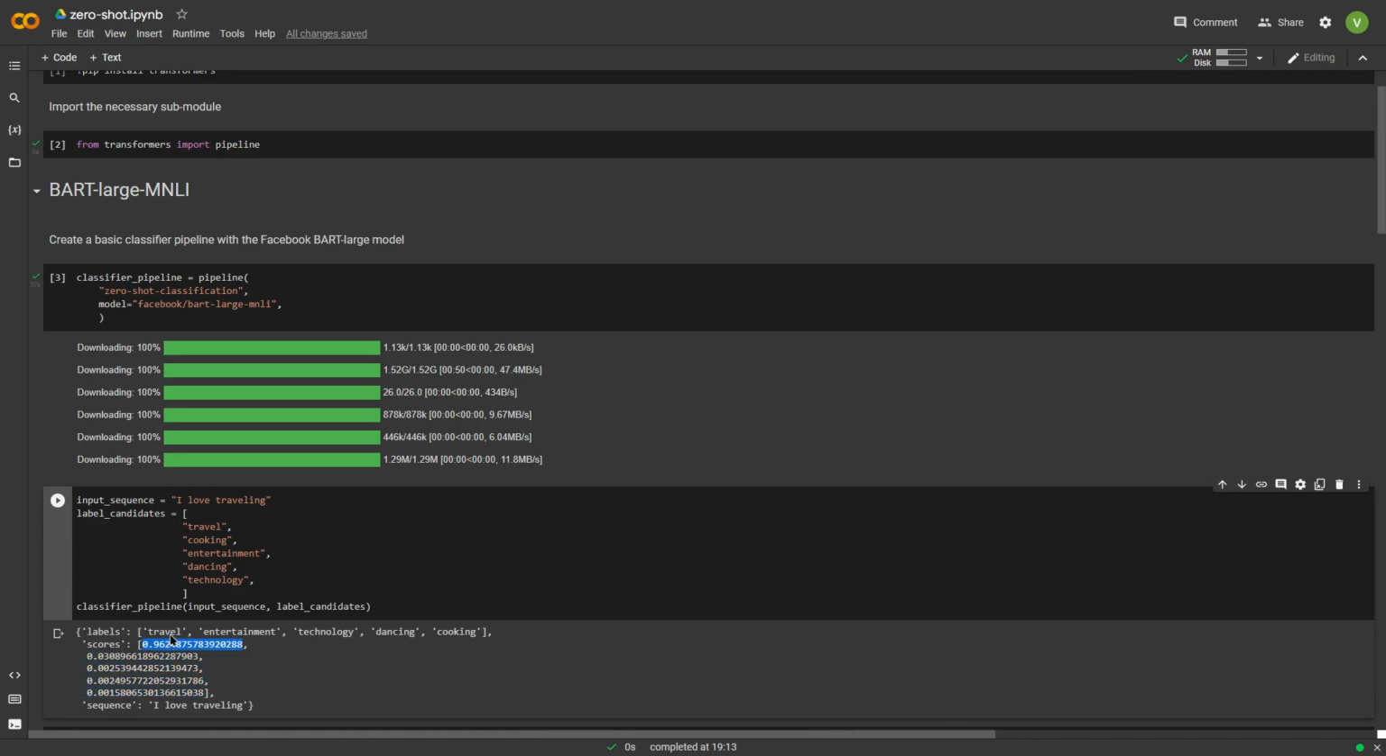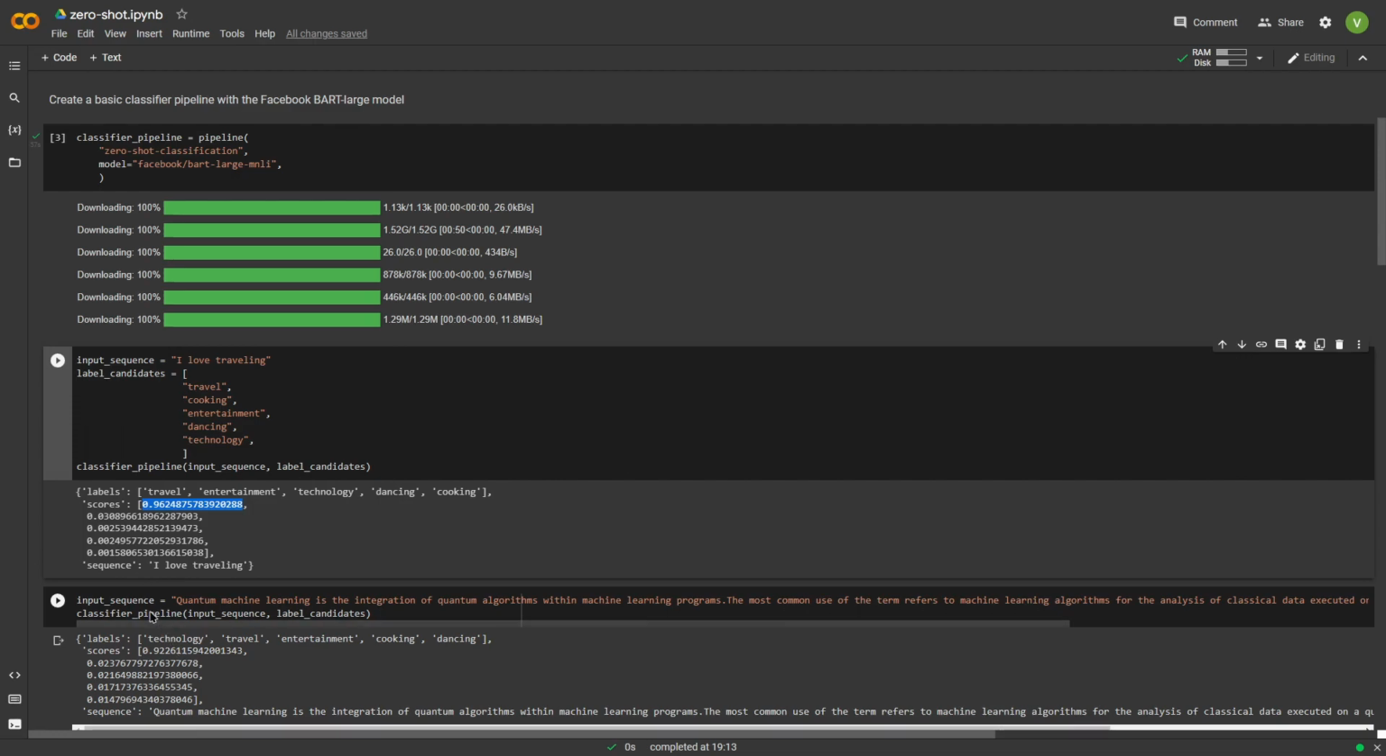The label with the highest probability is given first, travel in this case, which makes sense because the sequence "I love traveling" belongs to the category of travel. And then thirdly, sequence is the sentence or phrase that you're testing it on, "I love traveling" in this case.